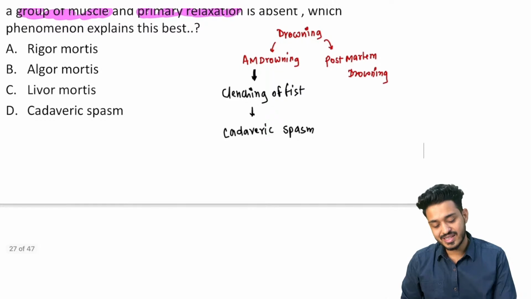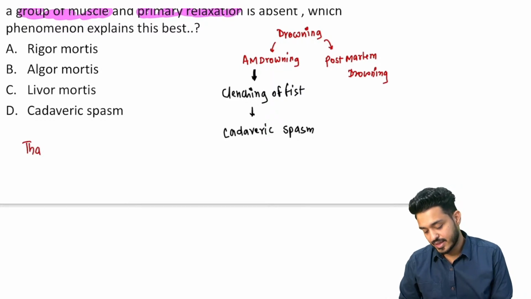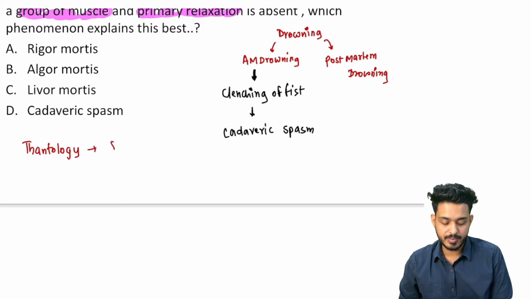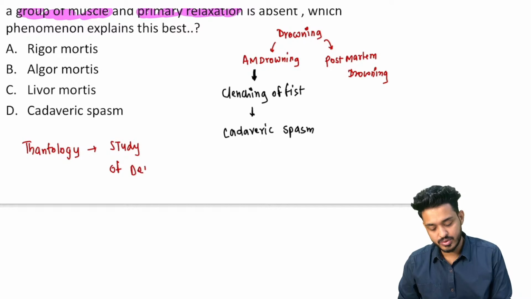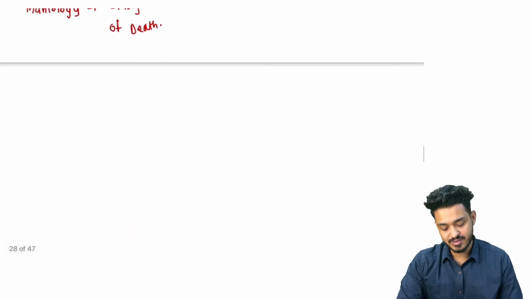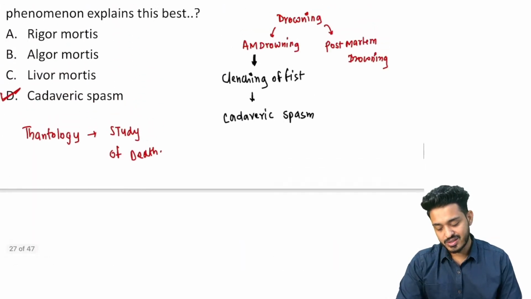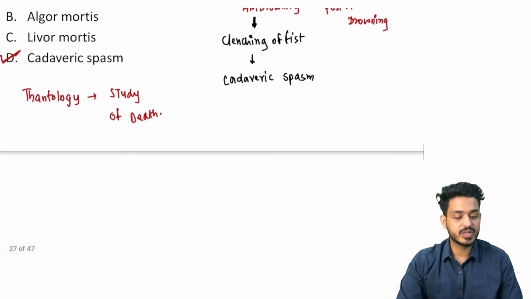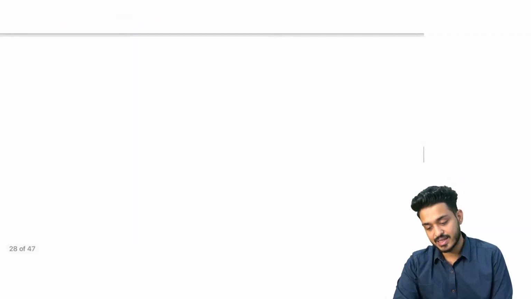What do we call the study of death? Study of death is known as thanatology. Remember, thanatology is the study of death, and this is the cadaveric spasm that we are going to have, right. So what are these changes? Rigor mortis, algor mortis, livor mortis, right. What are these changes? Let's try to understand.